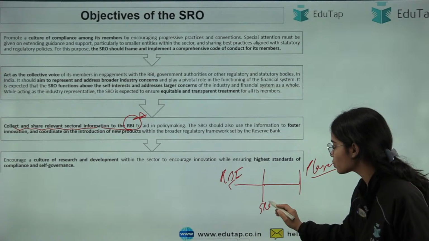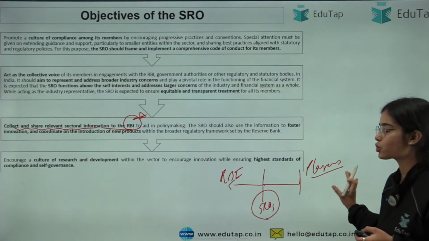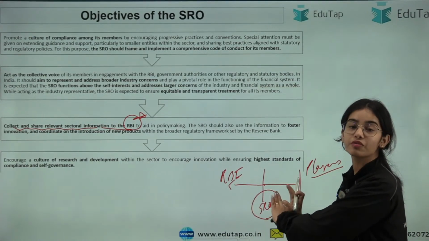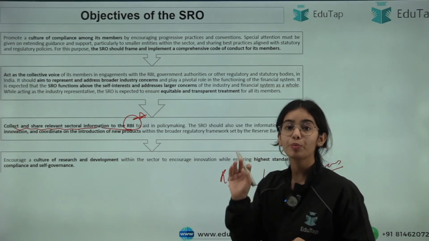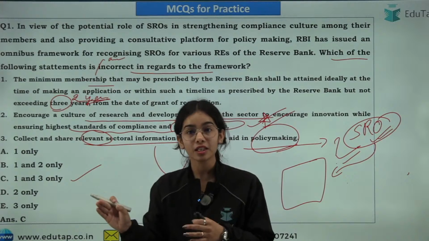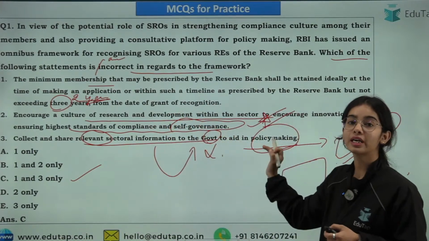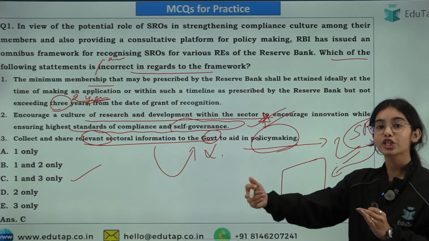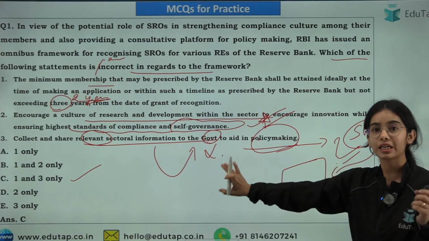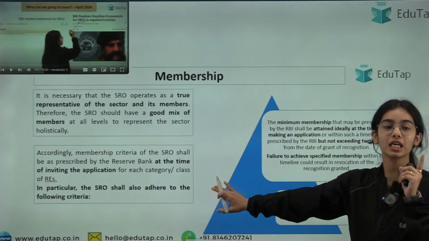So SROs work in the middle of these two segments, connecting the players in the market with the Reserve Bank of India. I hope you will be more careful when reading the question as well as the statements. Learn from this mistake: read the question and the statements very thoroughly.